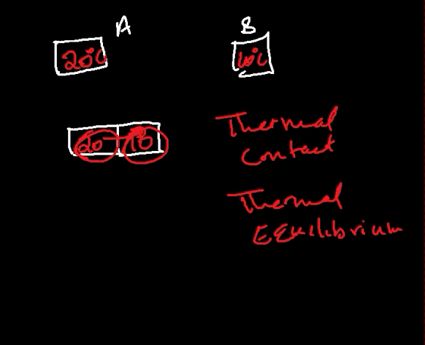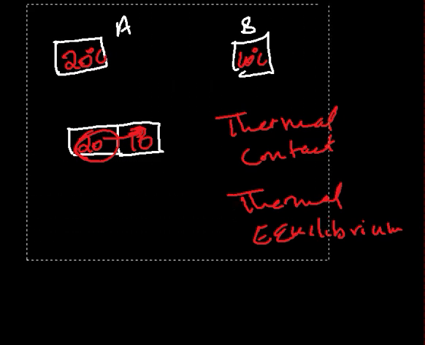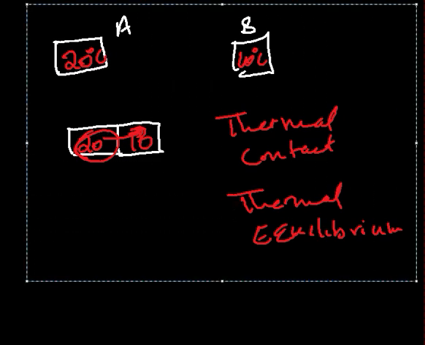So naturally, the internal energy has to be transferred from the object with higher temperature to the object with low temperature. And what is this process referred to? Now let's talk about what we call heat. So what is heat? Heat is the transfer of internal energy.